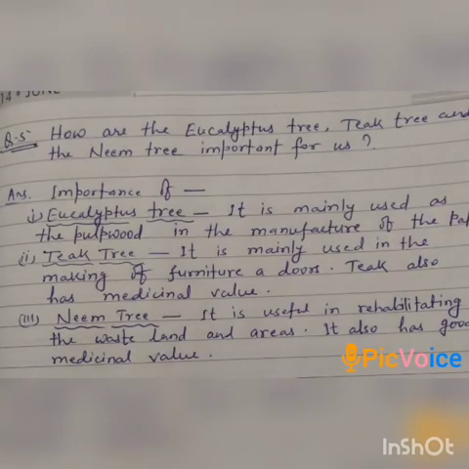Now, the question number 5. How are the eucalyptus tree, teak tree, and the neem tree important for us? They are important. Like eucalyptus tree, it is mainly used as the pulpwood in the manufacture of paper. Teak tree, it is mainly used in the making of furniture and doors. Teak also has some medicinal values. Neem tree, it is used in rehabilitating the wasteland and areas. It also has good medicinal values.